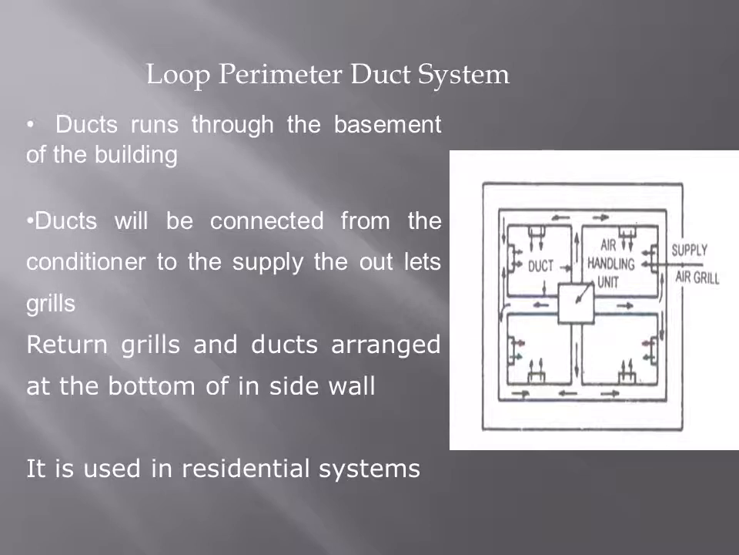Loop perimeter, closed loop. At the geometrical center there is a conditioner. From there we are using ducts to supply the conditioned air. So at all places air will be flowing, and we are calling it a closed loop system. You can see by this system we can reduce the length of the ducts, and the cost also gets reduced in this loop perimeter duct system.